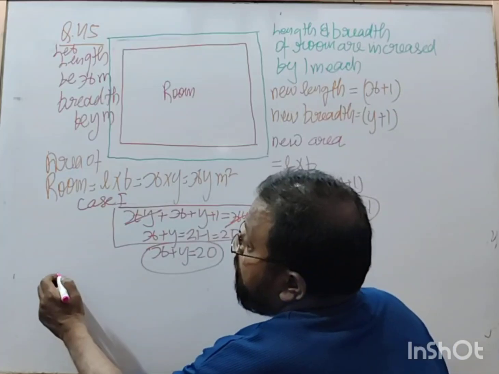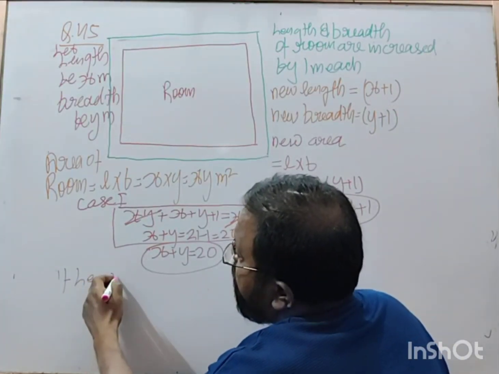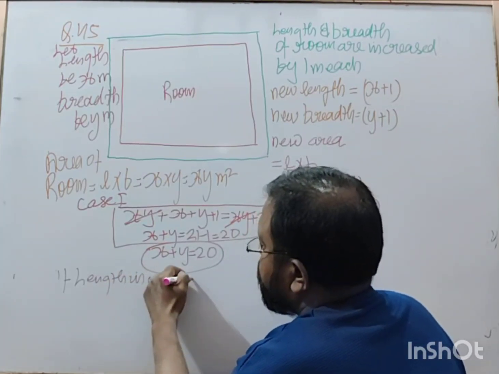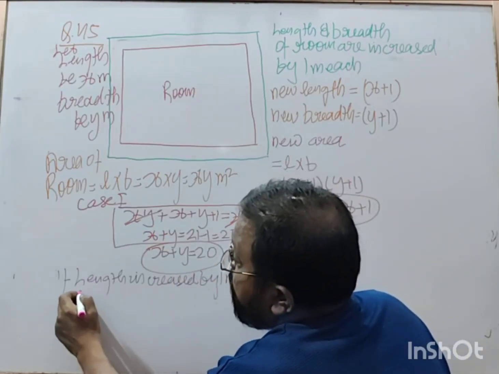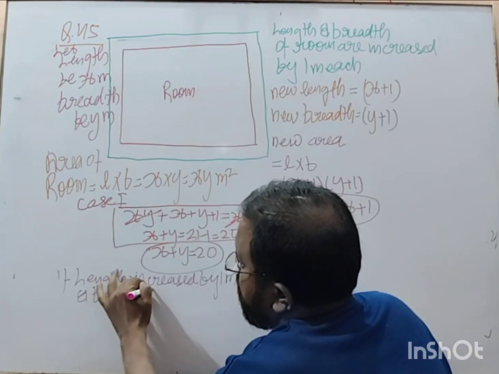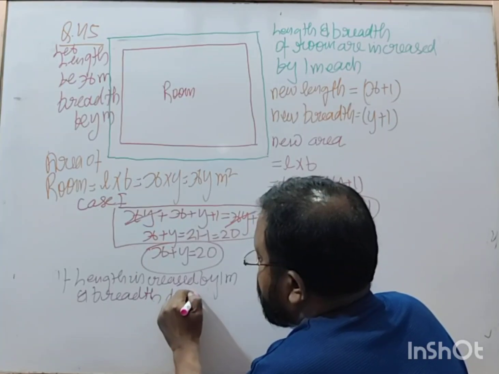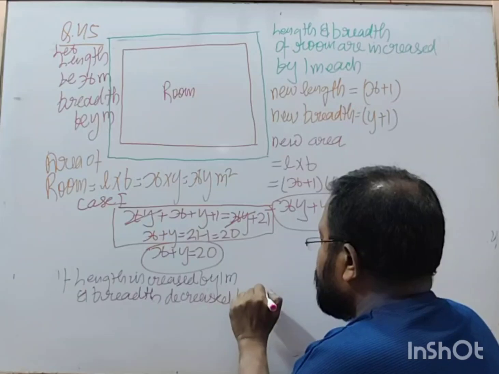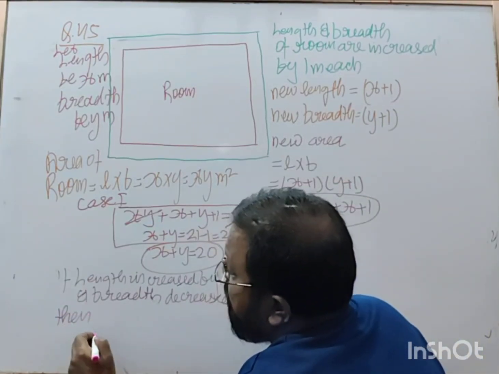If the length is increased by 1 meter and breadth is decreased by 1 meter, then the area is decreased by 5.